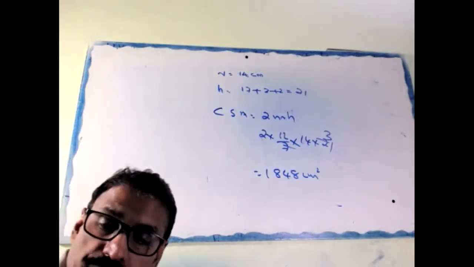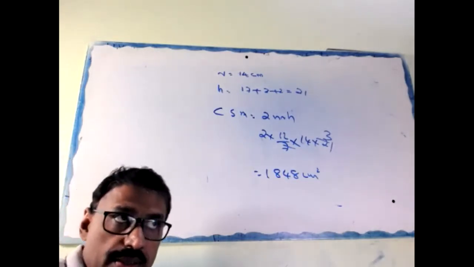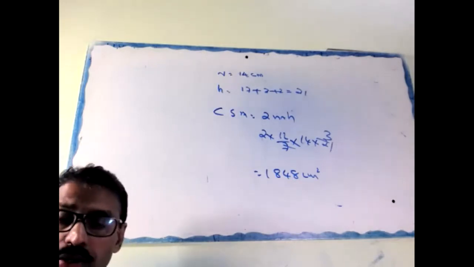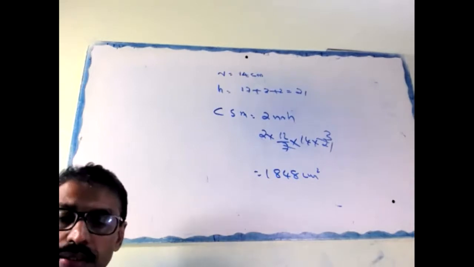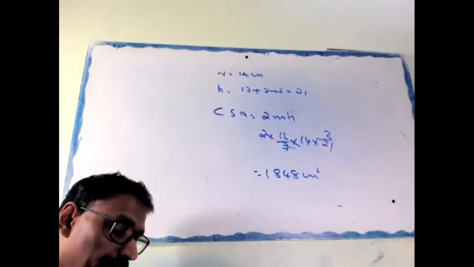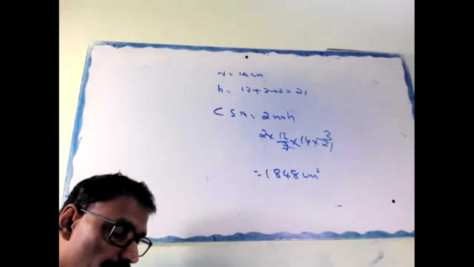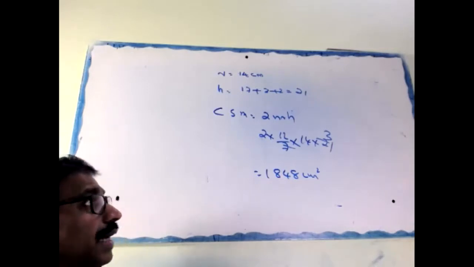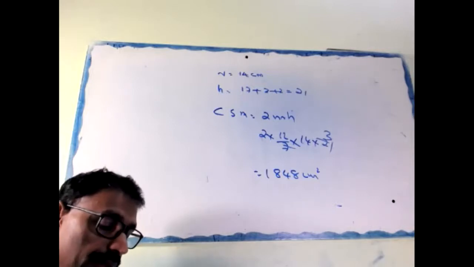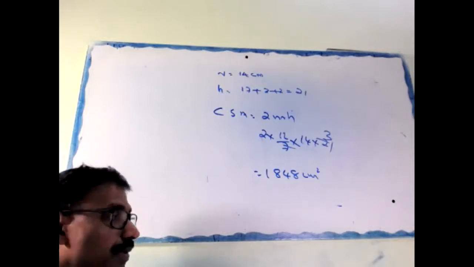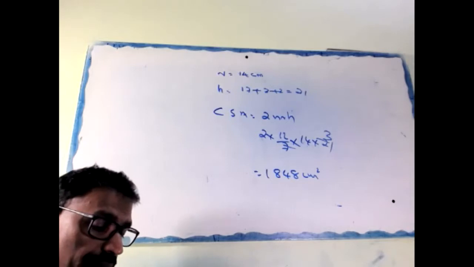Look, okay, right up to here. I'll give the note. Radius equal to 14 centimeter. H equal to 17 plus 2 plus 2, equal to 21 centimeter.